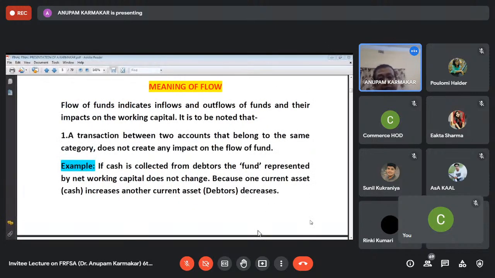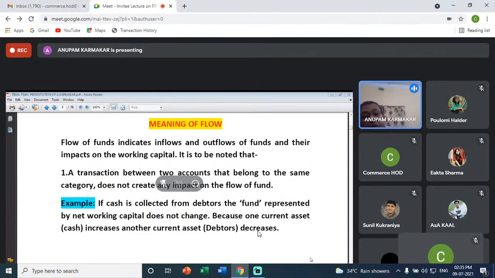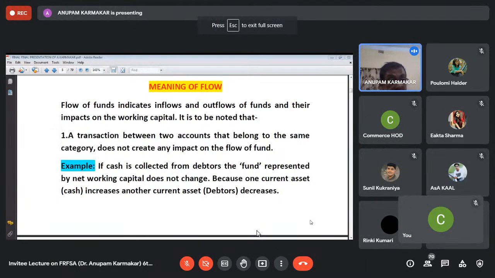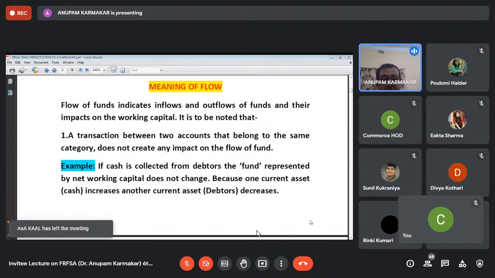Now in fund flow, there are inflows of funds and outflows of funds. Remember that fund means working capital because I am discussing the fund flow statement. So inflows and outflows of funds simply mean inflows and outflows of working capital. Now let us try to understand, with an example, whether there is an inflow of funds or an outflow of funds.